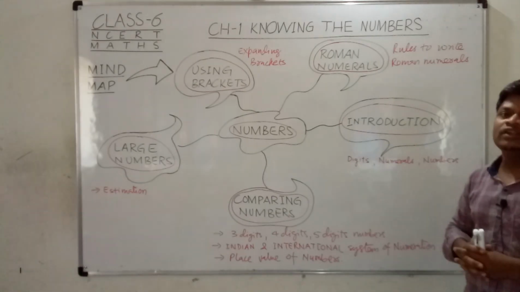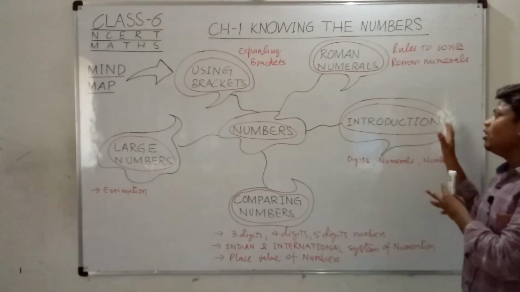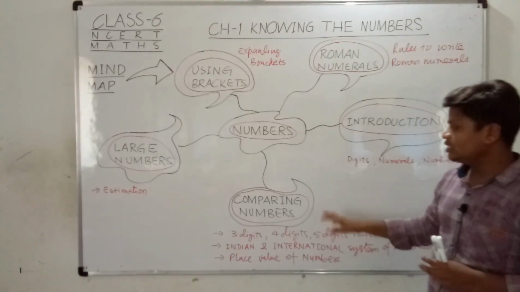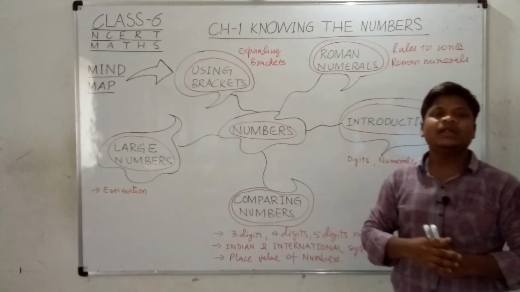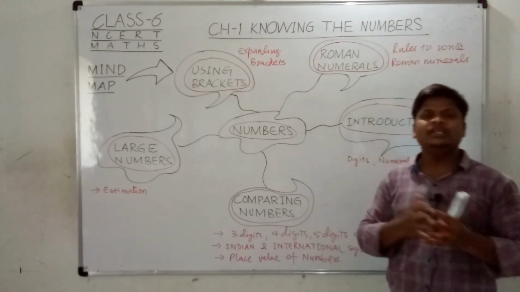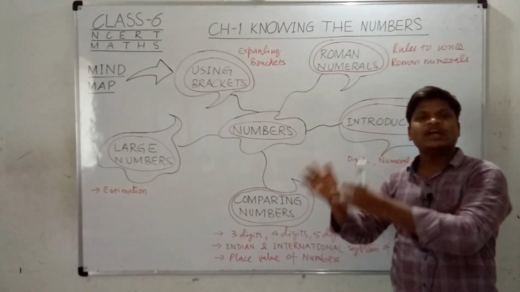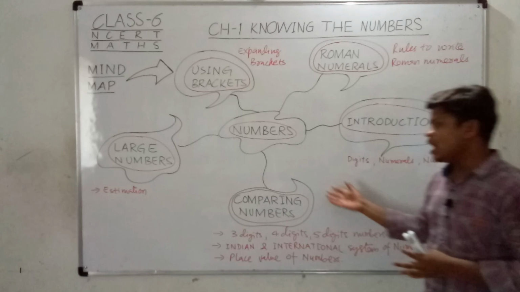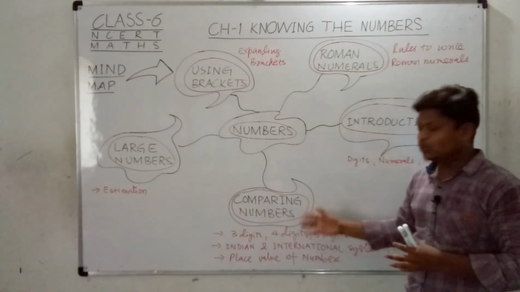What are the uses of numbers, and how we use numbers in our general life, we will also cover in the introduction part. After the introduction we will see the comparison of numbers, and how we can compare them, because there are a lot of numbers in mathematics. Some numbers are 2 digit, some are 3 digit, 4 digit, 5 digit and so on. There is a huge category of numbers. So how can we compare and differentiate those numbers?